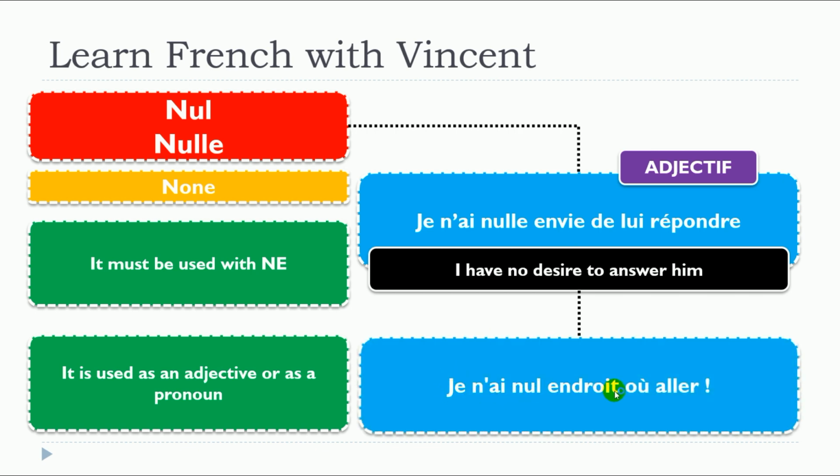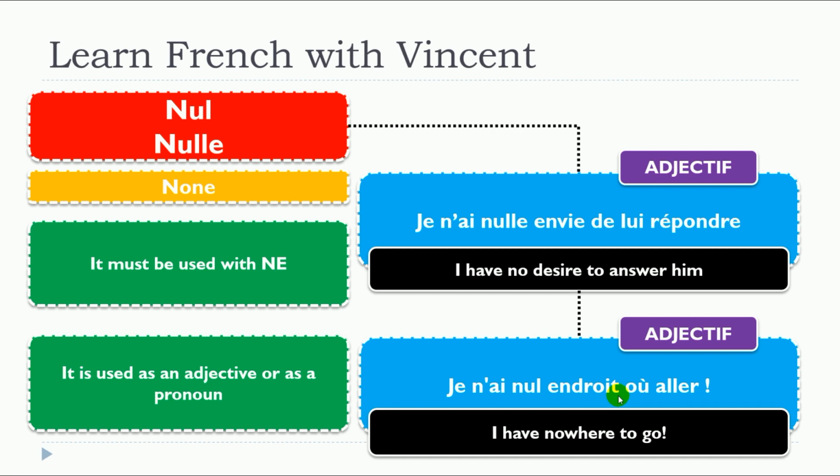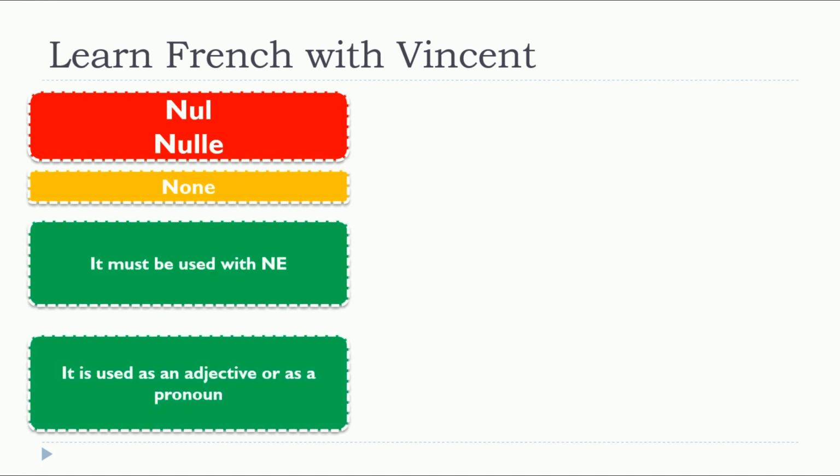Je n'ai nul endroit où aller. So in that situation, nul is connected to endroit. Endroit is masculine, so nul will be in the masculine form. Nulle envie, nul endroit. So this is when we use nul as an adjective. So let's see now when we use them as pronouns.